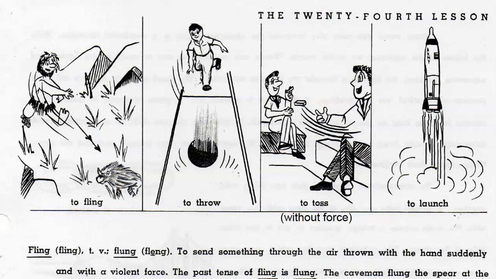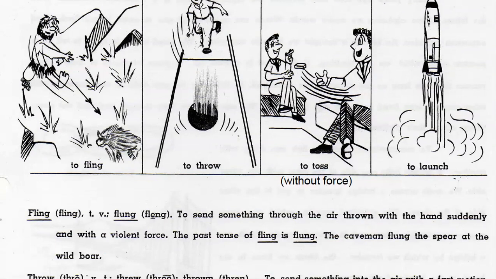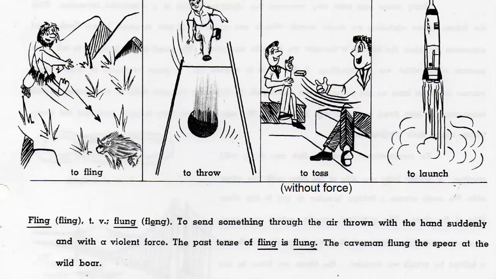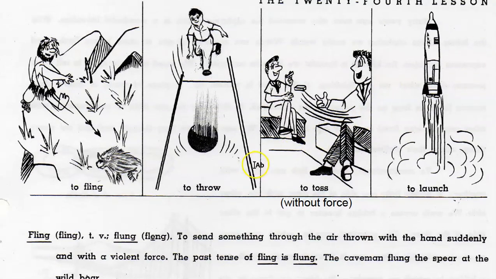To fling, to throw, to toss, to launch. Fling, flung: to send something through the air, thrown with the hand suddenly and with a violent force. The past tense of fling is flung. The caveman flung the spear at the wild boar.